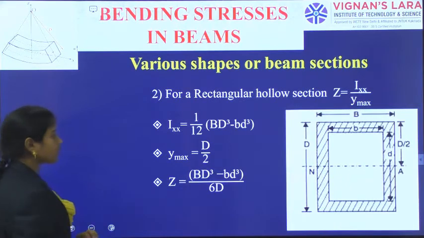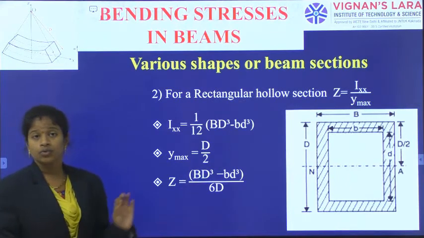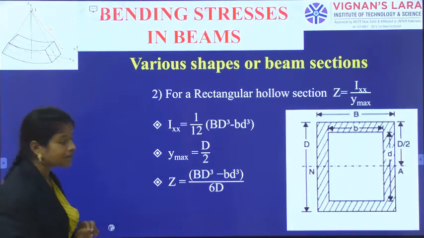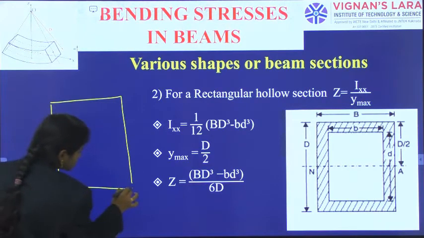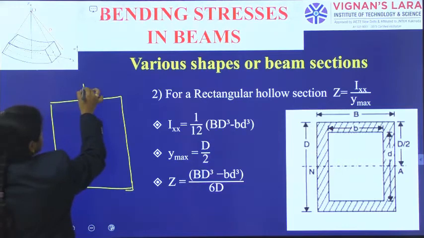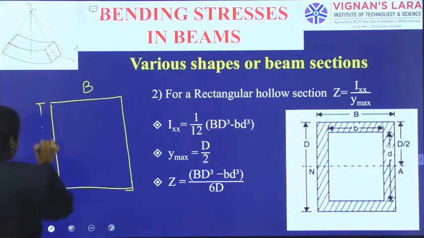And when we observe a hollow rectangular beam, hollow means you can observe the outermost portion with dimension b and an overall depth d.